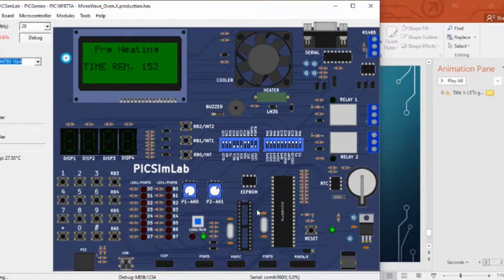This is the microcontroller. In this case, we will see how start, resume and pause work. When we click pause, how it works, and when we click stop, how it will work. Let's see them. Let's wait for a few more seconds.